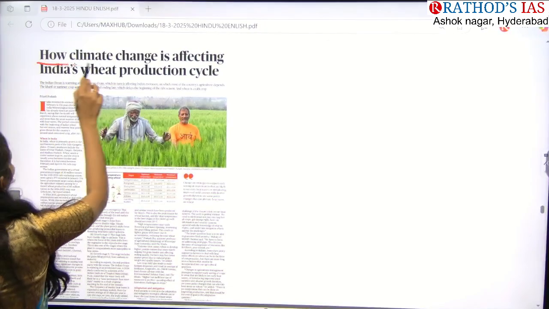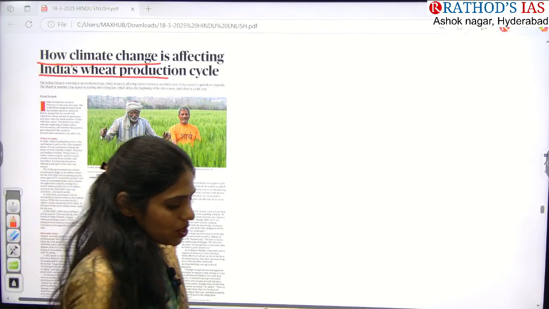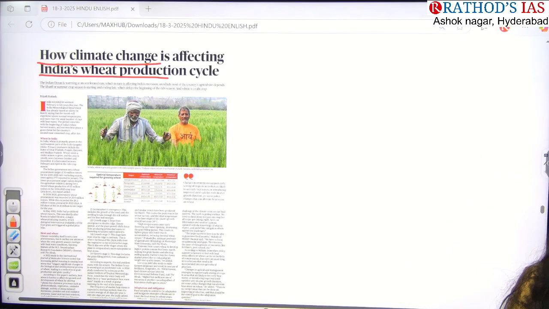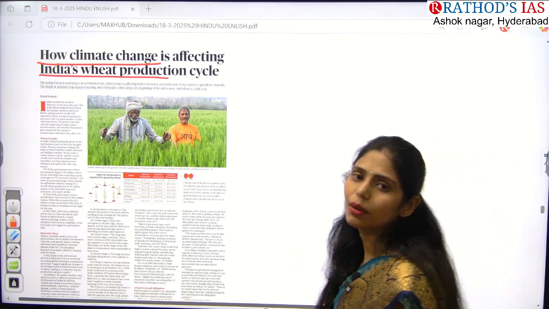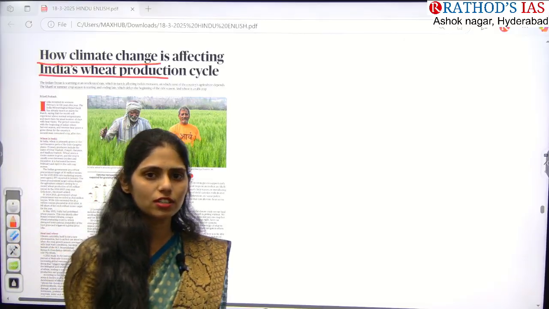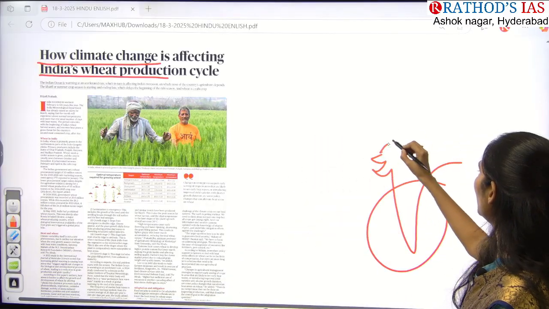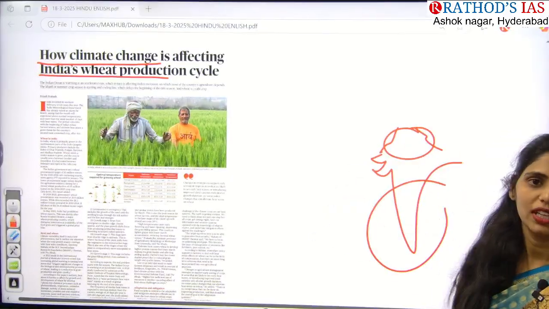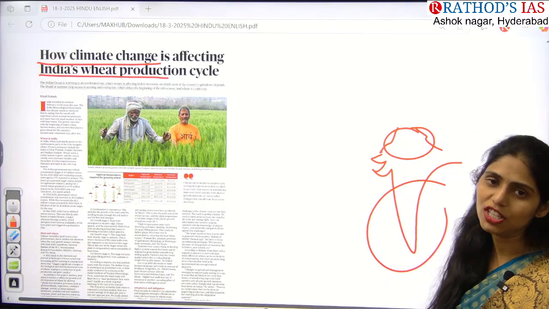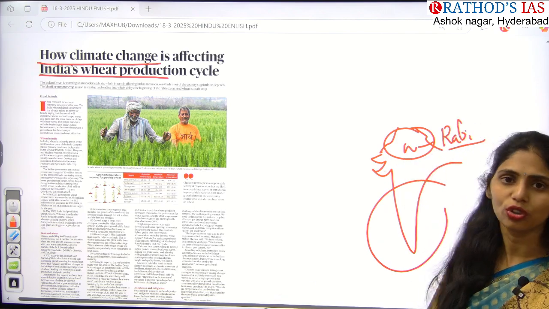The title says how climate change is affecting India's wheat production cycle. So here you can see this topic, wheat. Wheat you will be seeing in your geography, especially in Indian geography, where you will be studying about crops in India. You know that the major crops grown in India are rice and wheat. Normally, rice is grown in South India and wheat is grown especially in North India. In crops we have different types like kharif crop, rabi crop and zaid crop. Wheat is grown in the rabi season, that is the winter-grown crop.